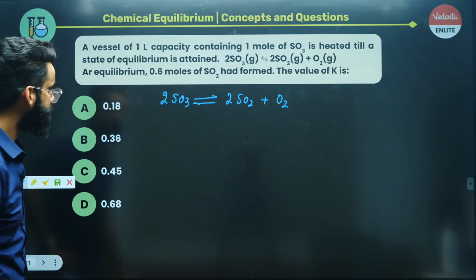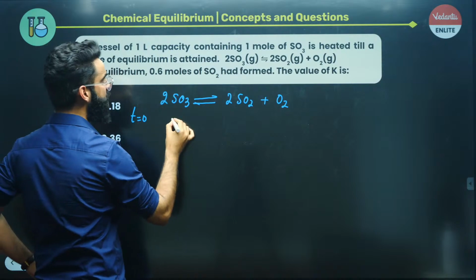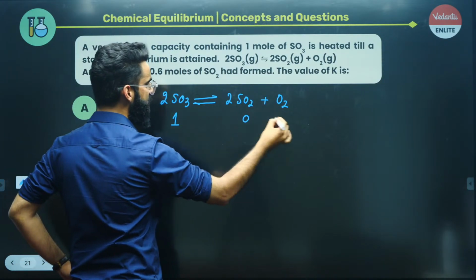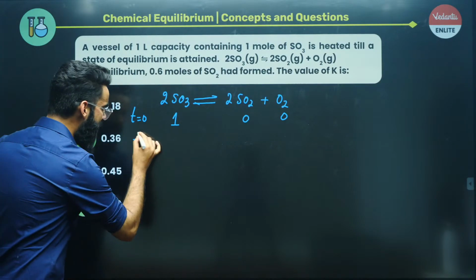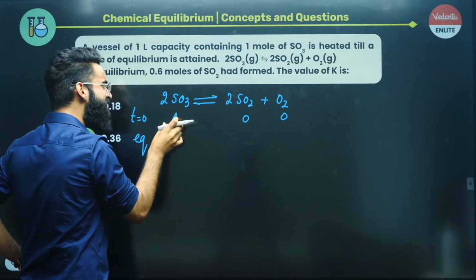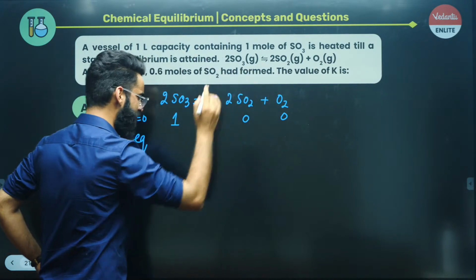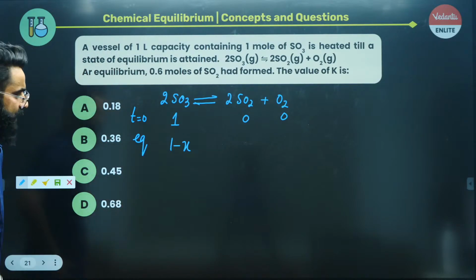Number 2, at time t equal to 0, how many moles of SO3 are we given? 1 mole. So this is going to be 0, this is going to be 0, because the reaction has not started yet. Now I'll assume at equilibrium, out of 1 mole of SO3, some x moles of SO3 got converted into the product. So I'll be left with 1 minus x moles of SO3 at equilibrium, right?